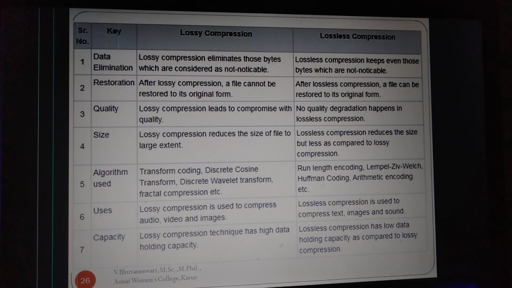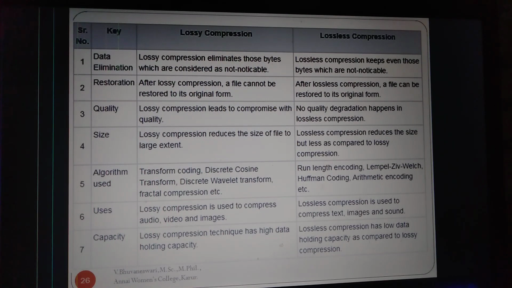Lossy compression reduces size to a large extent, whereas in lossless compression the size reduction will be less. Algorithms used: transform coding, discrete cosine transform, and discrete wavelet transform are the algorithms used for lossy compression. For lossless compression, run length encoding, Lempel-Ziv, Huffman coding, arithmetic encoding, etc. There are a few algorithms used for lossless compression.